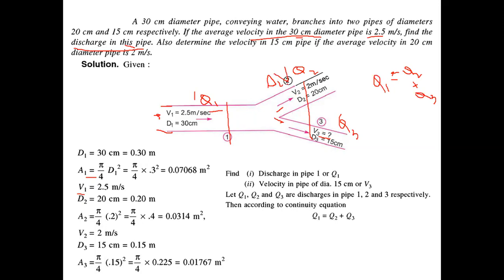You cannot find Q3 directly because V3 is not given, but Q3 is equal to Q1 minus Q2. So from there you will get Q3, and you know Q3 will be A3 V3. A3 you can calculate, diameter is given, so you can calculate V3.